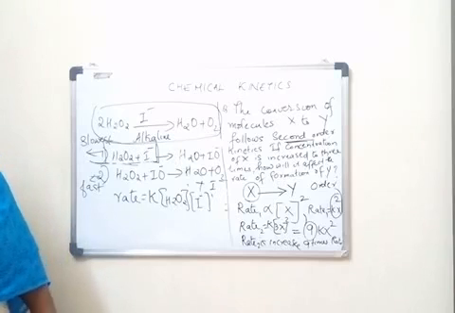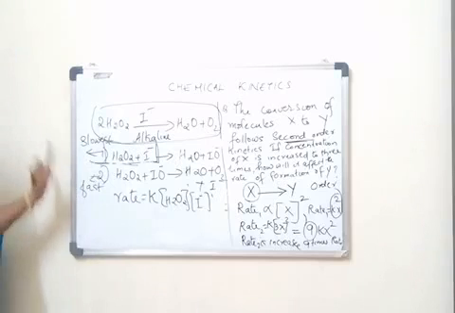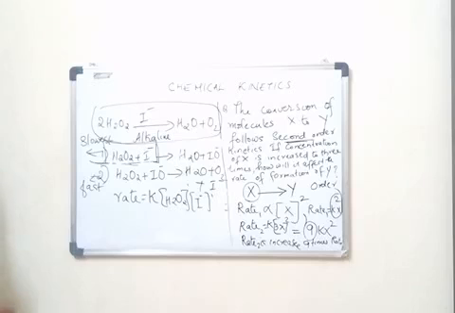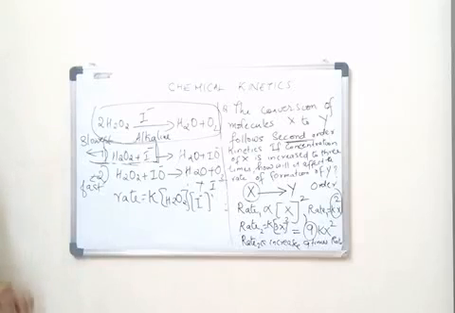Order is applicable to elementary steps as well as complex reactions, whereas molecularity is applicable only for elementary reactions. For a complex reaction, the total reaction, molecularity has no meaning.